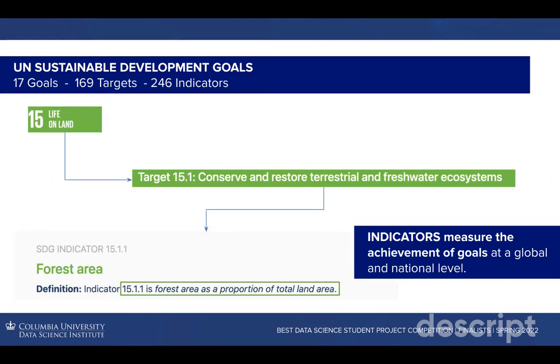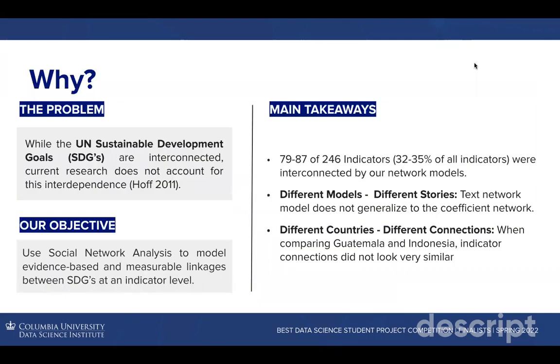The SDGs are designed as a hierarchical structure where under each goal there are multiple targets, and under each target there are multiple indicators. These targets and indicators serve as evaluation metrics of the performance or achievement of the 17 goals. SDGs are also designed as interconnected with each other, and there has not been much research on how to quantitatively measure the connections of SDGs, particularly at the indicator level.